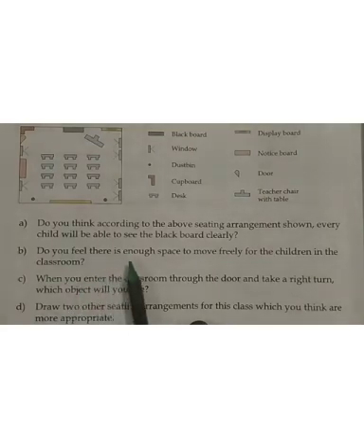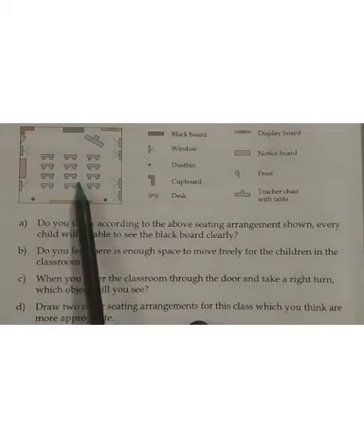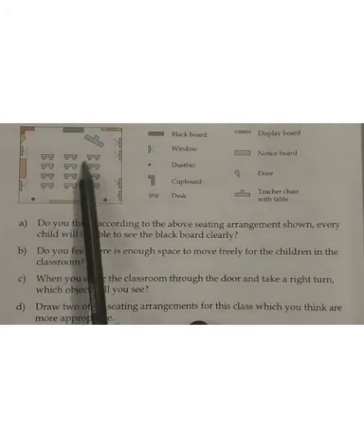The next question: do you feel there is enough space to move freely for the children in the classroom? You can see there is enough space between each desk. Yes, there is enough space for each child to move freely.